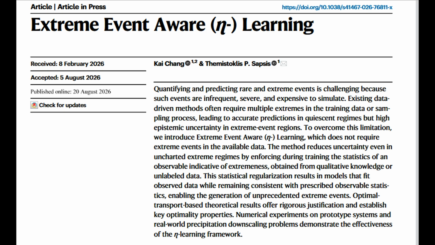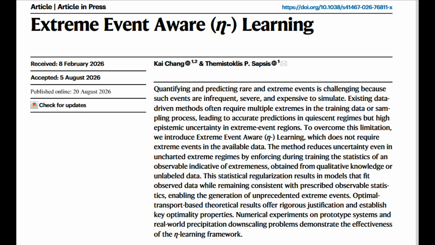Broader implications. ADA learning represents a paradigm shift in data-driven extreme event modeling. From data to knowledge, it shifts focus from requiring extreme examples to leveraging statistical knowledge. Bridging supervised and unsupervised learning, it can use unlabeled data to inform extreme statistics. Risk-relevant AI, critical for safety-critical applications where missing extremes is unacceptable. Climate adaptation, enables exploring plausible extreme scenarios under climate change.